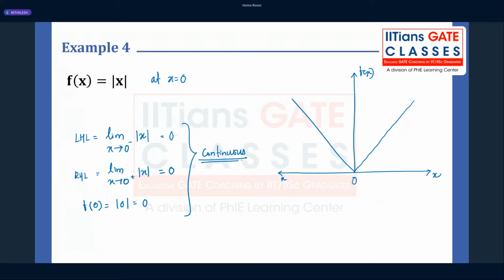What about the differentiability? Is this function differentiable at point 0? I just told you that you are supposed to calculate the left hand limit, right hand limit, and the values of the left hand derivative, right hand derivative, and the derivative at that particular point.